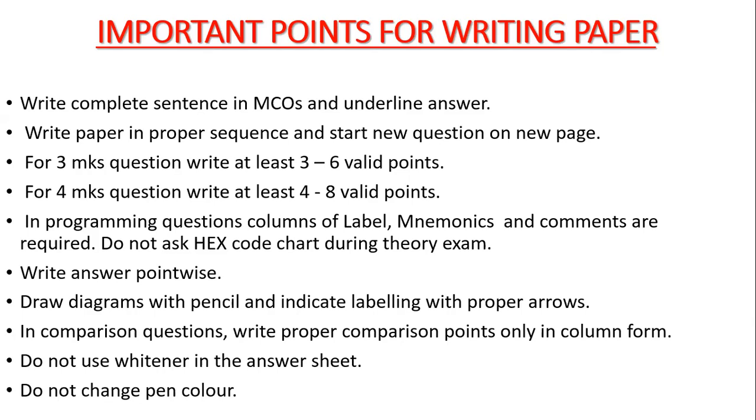Okay, if it is a normal question with at least and minimum, like if they ask for the difference between UTP and STP, then you have to write 3 minimum valid points. And for a 4 marks question you have to write 4 minimum valid points. If you know correctly, then only write. If you are not sure about that, don't write. But write 4 valid points, and if you know, you write it.